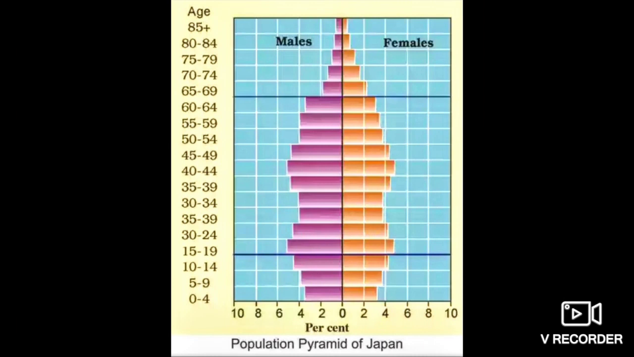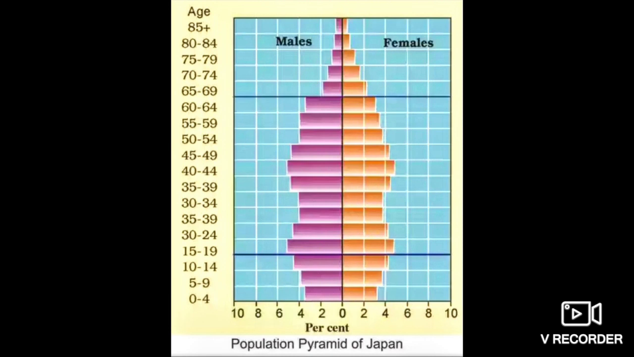The third one is the population pyramid of Japan. Now in countries where birth rate is low, the pyramid will be narrow at the base. Birth rate is low, they have control on the birth rates, right? So here you can see that the base is not so broad. It is narrow at the base. Why is it like that? Low birth rates make the pyramid of Japan narrow at the base.